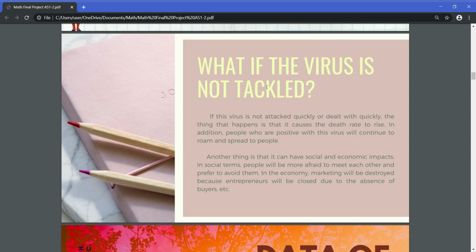Because some people will think that this person is sick or maybe contains the virus. But in the economy, the market will be destroyed because entrepreneurs will close due to the absence of buyers. And some of the malls have been closed so that people cannot go outside and meet other people.